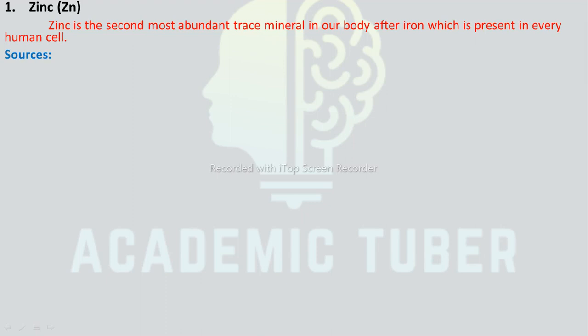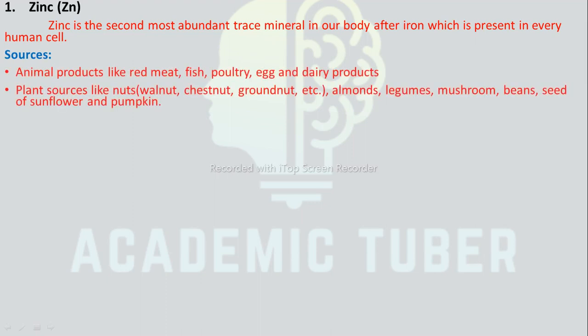Some of the sources of zinc are animal sources: animal products like red meat, fish, poultry, egg, and dairy products. Plant sources like nuts, almonds, legumes, mushroom, beans, seeds of sunflower, and pumpkin.